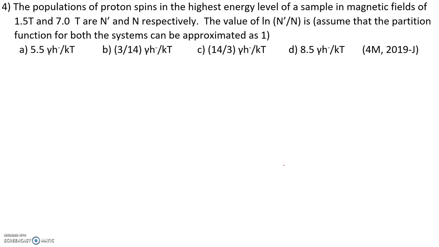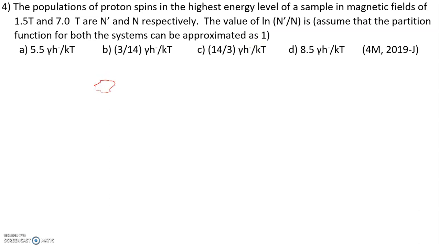the next question. The populations of proton spins in the highest energy level of a sample in magnetic fields of 1.5 Tesla and 7.0 Tesla are n prime and n respectively. The value of ln n prime by n is. Assume that the partition functions for both the systems can be approximated as 1. Okay, so here